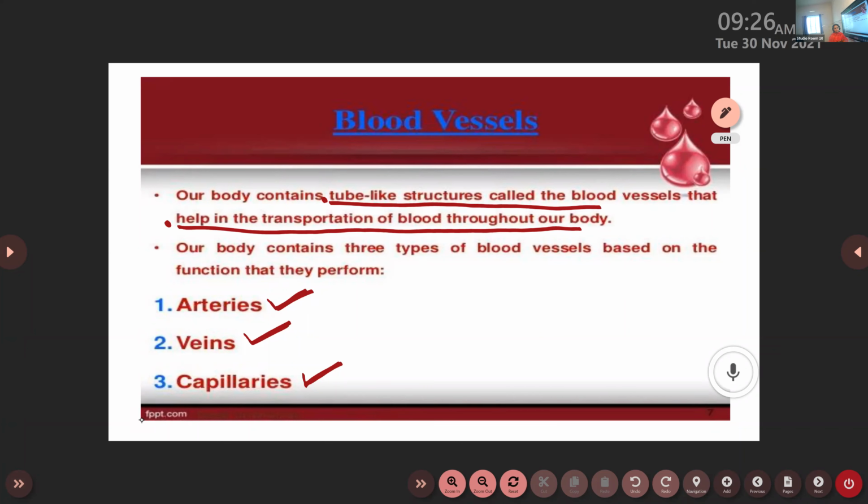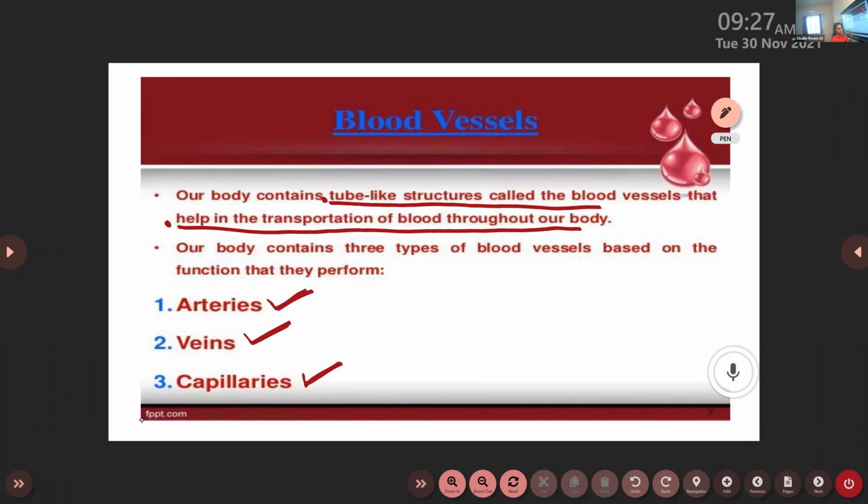Ma'am, in the workbook it's only showing arteries and veins. In the textbook, there is a last paragraph. You can see that one more blood vessel is present in it, that is capillaries. Capillaries means the arteries are further divided into small tube vessels. These small tube vessels are called capillaries. So we can classify blood vessels into mainly three different types. They are arteries, veins, and capillaries. Now let us see arteries, veins, and capillaries in detail.